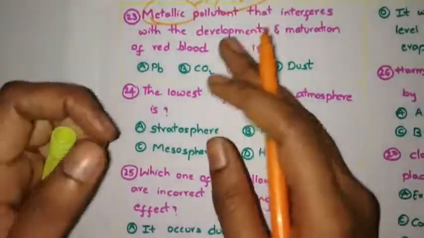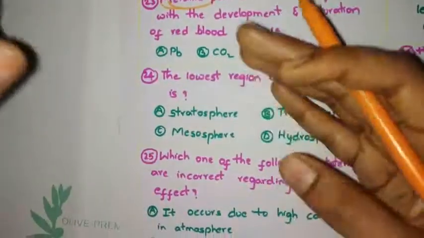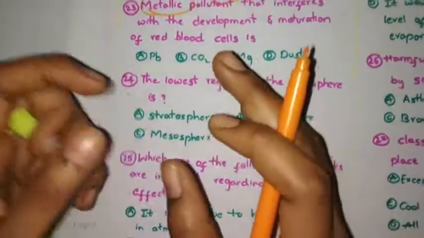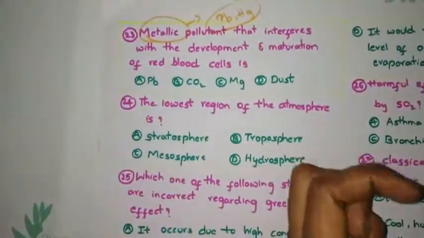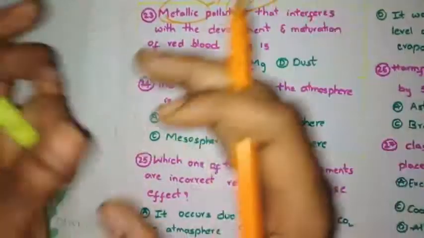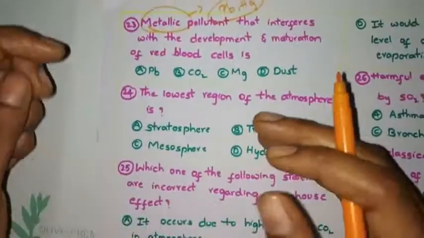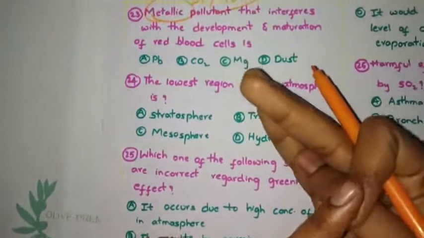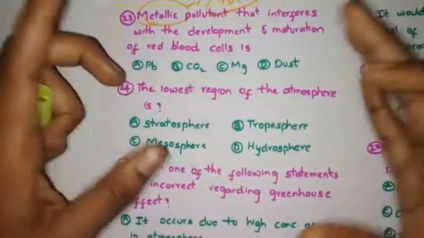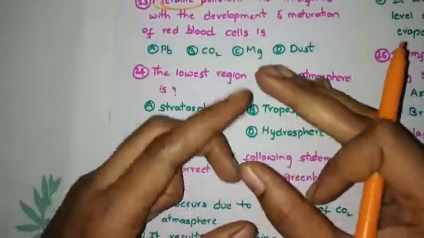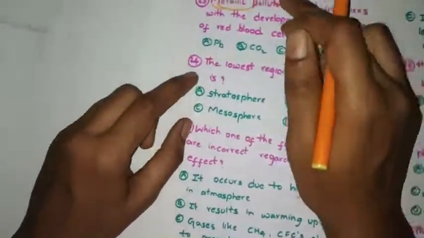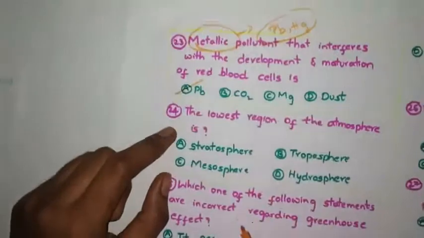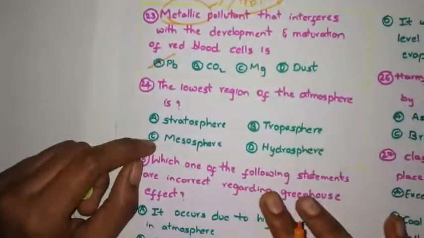And lead is also used for lead pipes for transportation of water. This lead will react with water. When humans consume that water, it will affect the person's kidney, liver, heart, some respiratory organs. These things lead will affect. So the answer is lead, which causes damage to the human body.